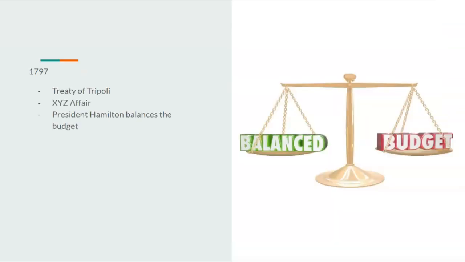Going on to 1797, excuse me, I can't speak. With the Treaty of Tripoli signed, the XYZ affair would still occur, which would hurt Hamilton, but he would, of course, balance the budget, which would keep the country out of debt up until after the Civil War.